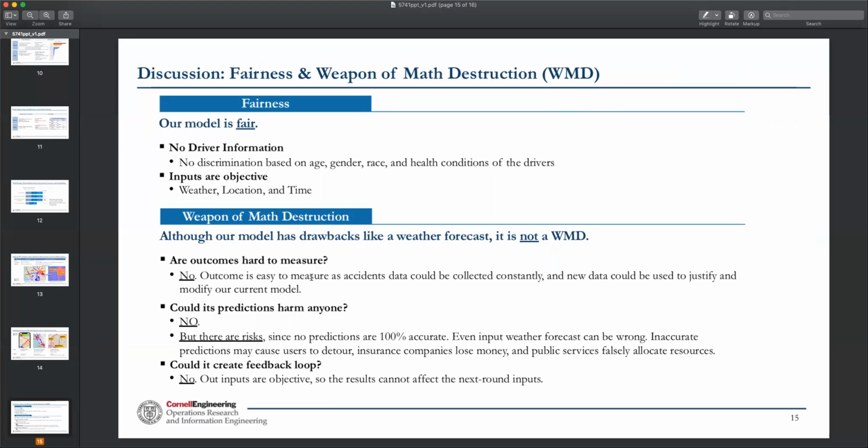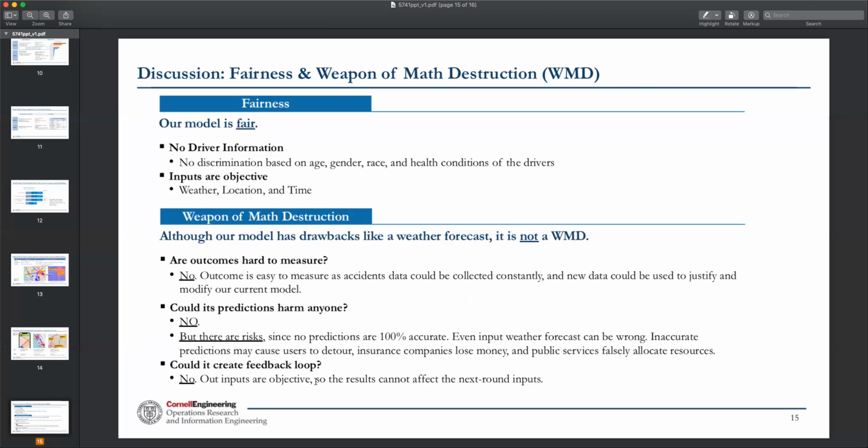For weapons of math destruction, although our model has some drawbacks, pretty similar to a weather forecast, it is not a WMD. First, our outcome is not hard to measure. The accident data are collected constantly, and the new data could be used to justify and modify our current model. Second, our prediction does not generate negative consequences. Of course, there will be a risk since the accuracy is not 100%, but even the input weather forecast can be wrong. So it is very reasonable.